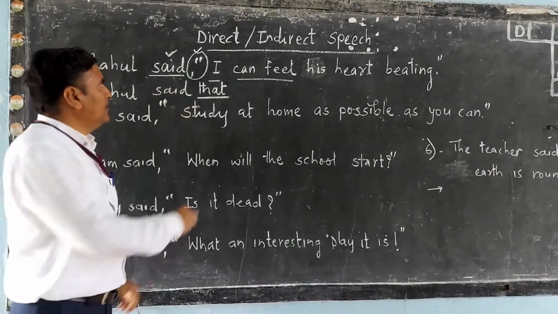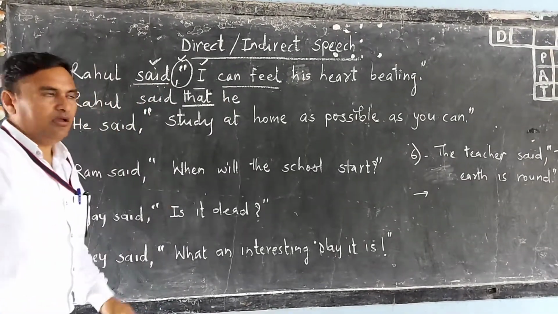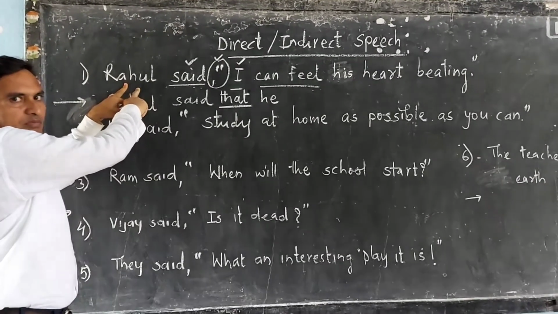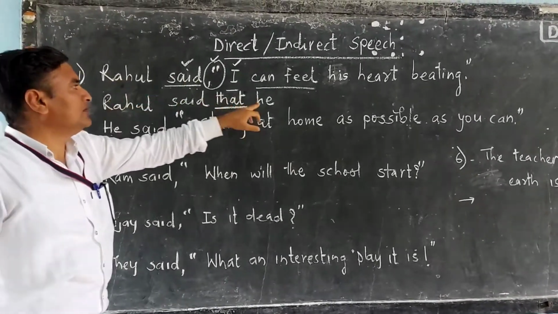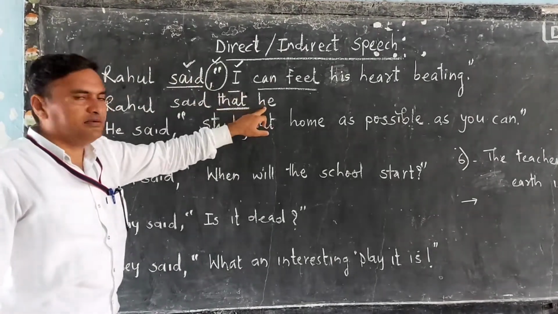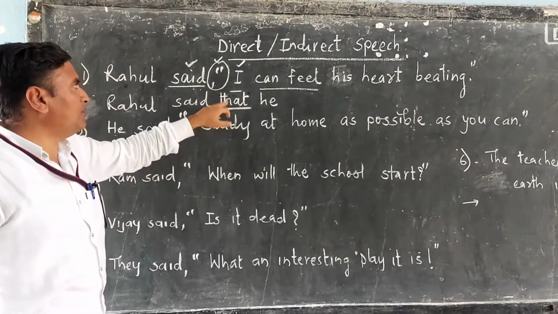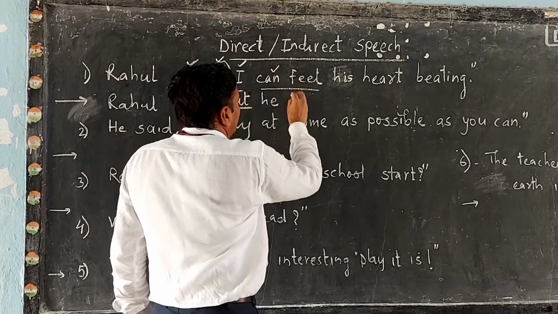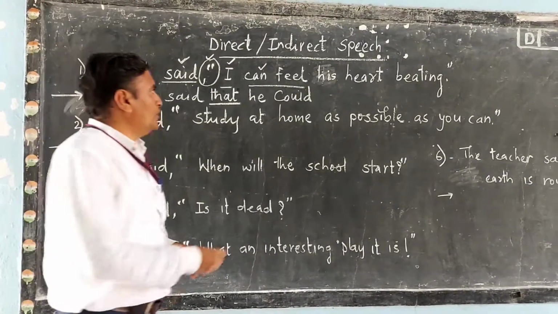So, Rahul said that. Now this "I" changes into "he" or "she". As the subject, Rahul, is male, we take "he". And if it is Rohini, at that time you can take "she". Then, Rahul said that, instead of inverted commas, "I" changes into "he", and this modal auxiliary "can" changes into "could".